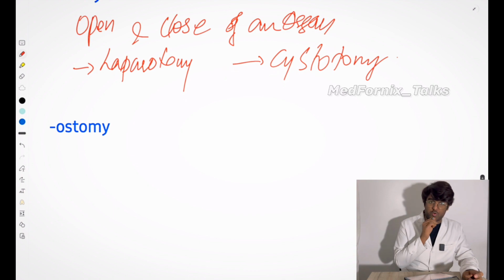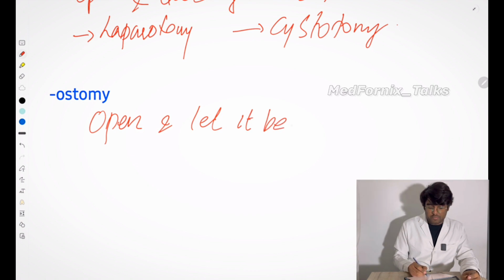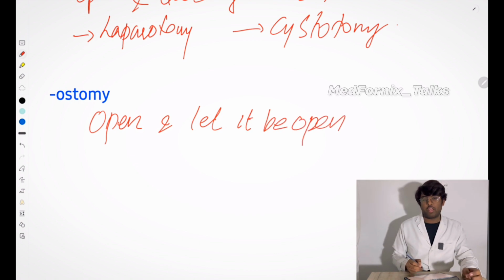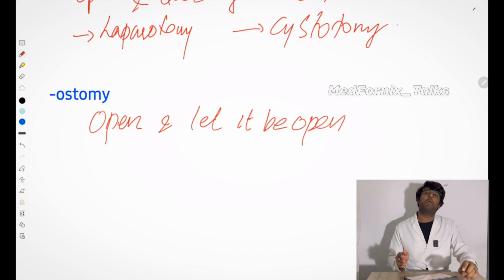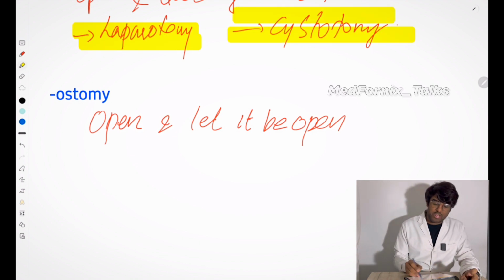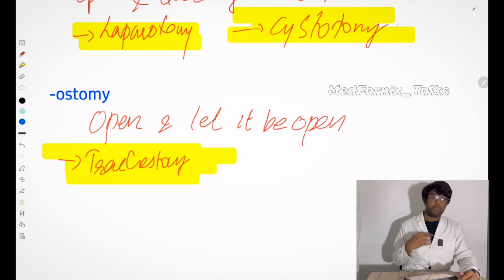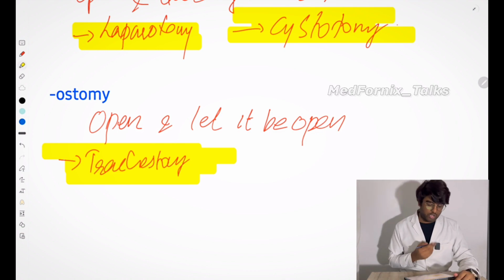The next one is ostomy. In ostomy, you are opening something and letting it stay open, keeping it open always. You have heard or seen in some movies and series something called tracheostomy. Tracheostomy: you are opening the trachea to provide ventilation through the throat, right?